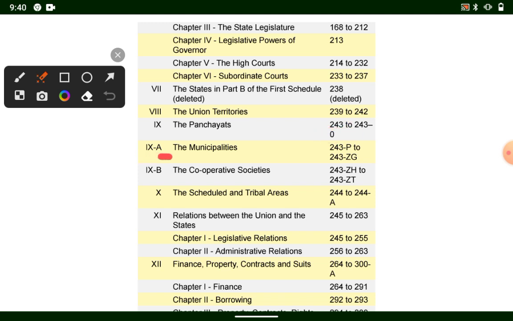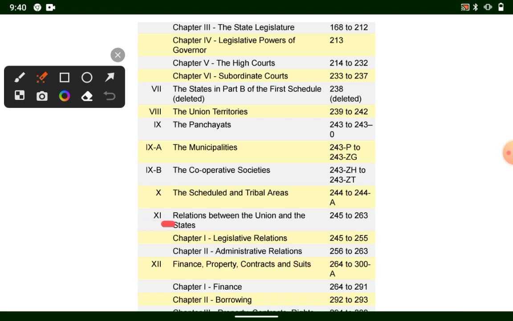Part 9A deals with the municipalities, and the articles covering it are 243P to 243ZG, and part 9B deals with the cooperative societies, and the articles covering it are 243ZH to 243ZT. Part 10 deals with the scheduled and tribal areas, and articles covering it 244 to 244A.